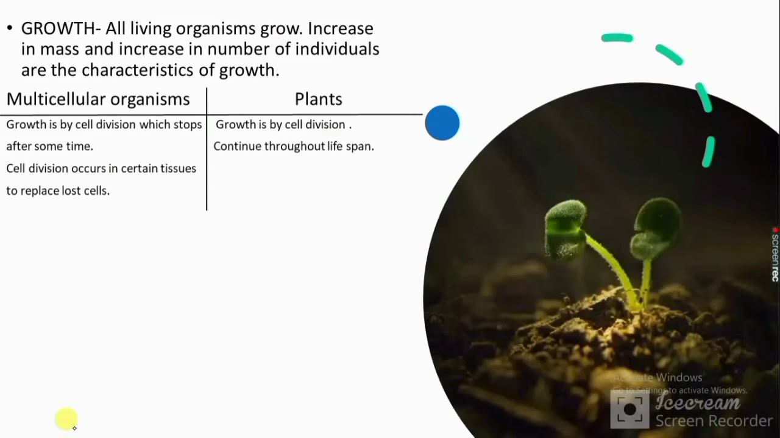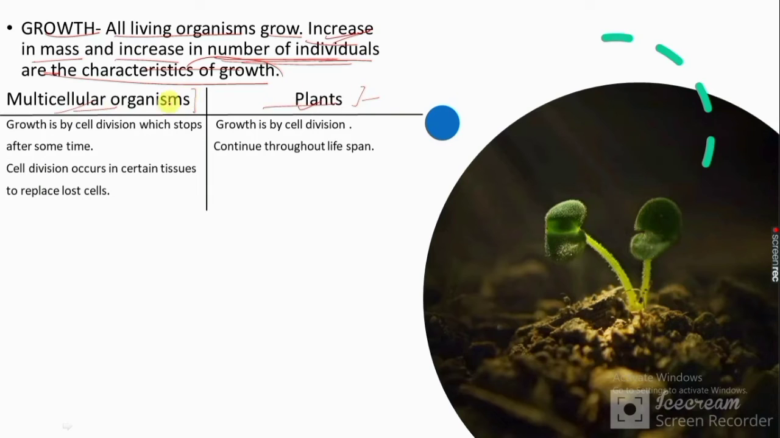Growth. All living organisms grow. We know that every living thing can grow. Increase in mass and increase in number of individuals are the characteristics of growth. These are the two characteristics of growth. Multicellular organisms and plants. Let's see the difference of growth between these two.